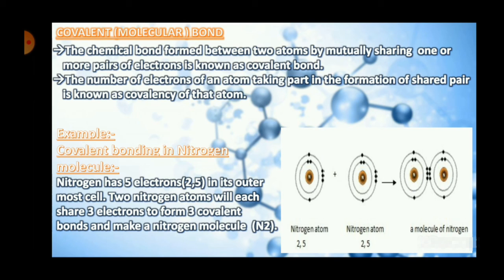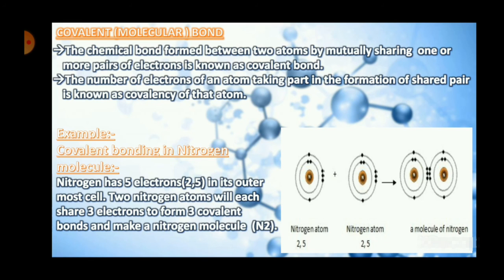Okay, so they are sharing those electrons. You can see in the second diagram how they are sharing those electrons. ठीक है, ये बोला कि भाई हम भी 3 इलेक्ट्रॉन शेयर करते हैं, वो बोला कि भाई हम 3 इलेक्ट्रॉन शेयर करते हैं इधर से, तो 3 ये लोग शेयर करते हैं. तो इसका what is happening to its configuration is changing from 2-5 to 2-8. And the covalency of nitrogen is, what is it? The covalency of nitrogen is 3.